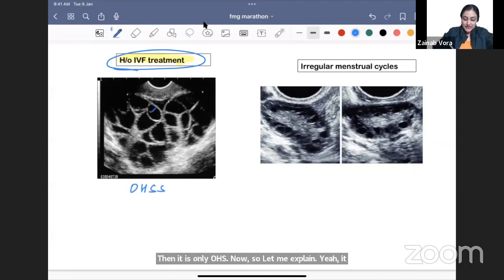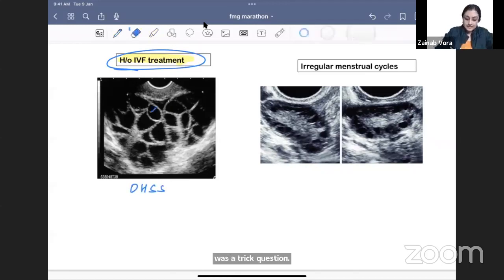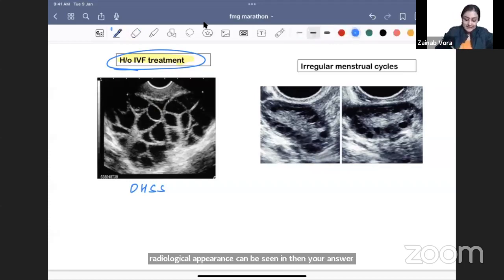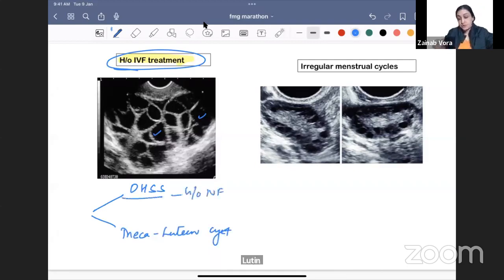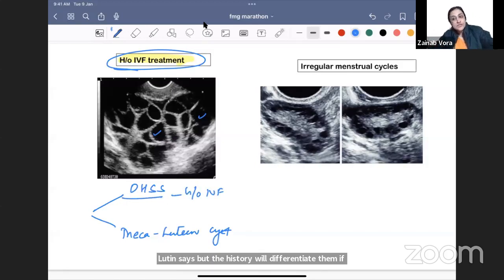If I ask you that this radiological appearance can be seen in, then your answer will be both B and C. Understand that such large follicles and bulky ovaries are something that I will see in both OHSS as well as thecal lutein cyst. But the history will differentiate them. If the history is of IVF, it has to be ovarian hyperstimulation syndrome.